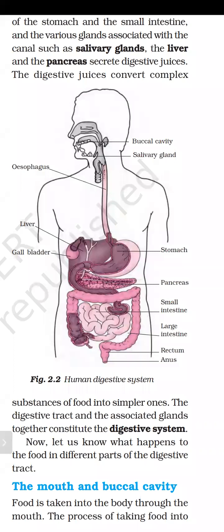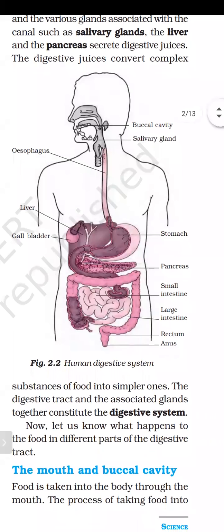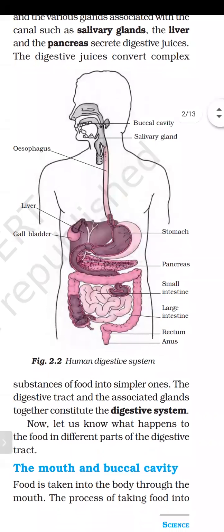Then there is a pipe-like structure known as the esophagus. The second name of the esophagus is food pipe. As the name suggests, the food travels down through this pipe-like structure from the mouth into the stomach. After that, there is a J-shaped structure, the stomach.